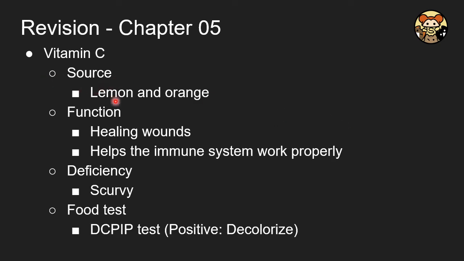For vitamin C, the source will be lemon or orange, and I expect students to write concrete examples instead of just fruits, which is really embarrassing in many cases. And vitamin C is required in healing wounds and also for our immune system to work properly. And if we don't have enough vitamin C, we will suffer from scurvy, and scurvy is closely related to pirate behaviors. And I suggest you ask your teachers for more information. And for vitamin C, we have a food test called the DCPIP test. This blue solution, blue DCPIP, will be decolorized if vitamin C is present.